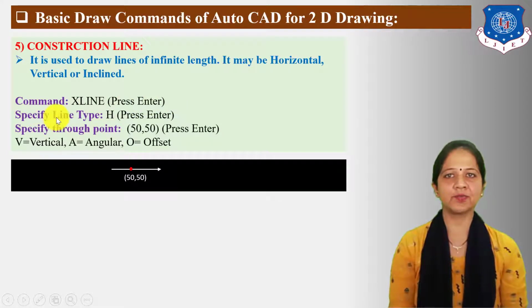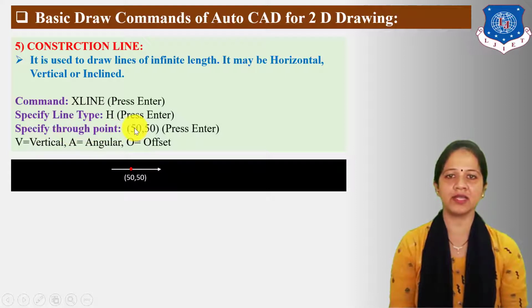Next statement displayed on the command bar is "specify line type". Here I have specified H, which means horizontal line, then press enter. Next statement displayed on the command bar is "specify through point".